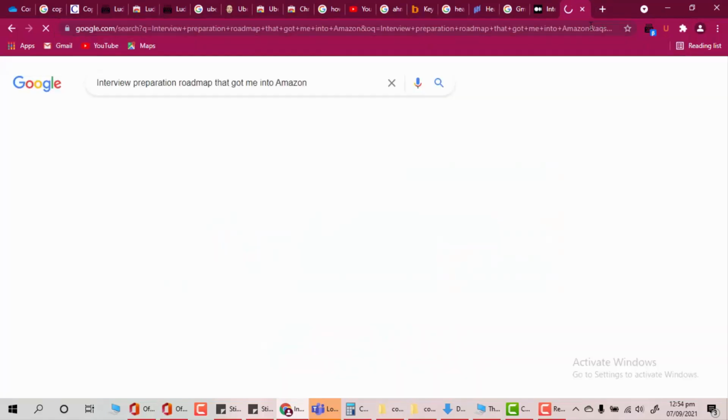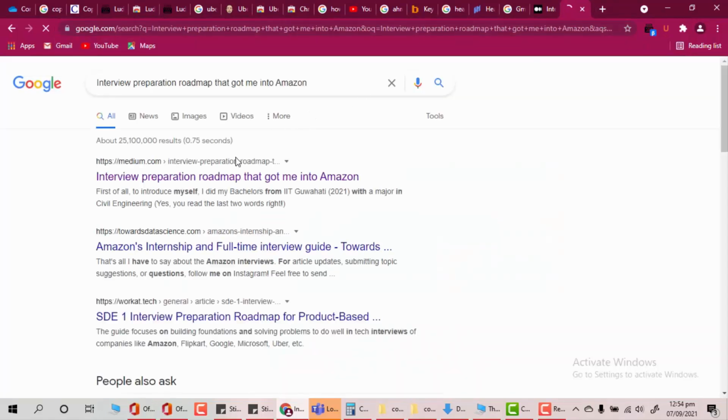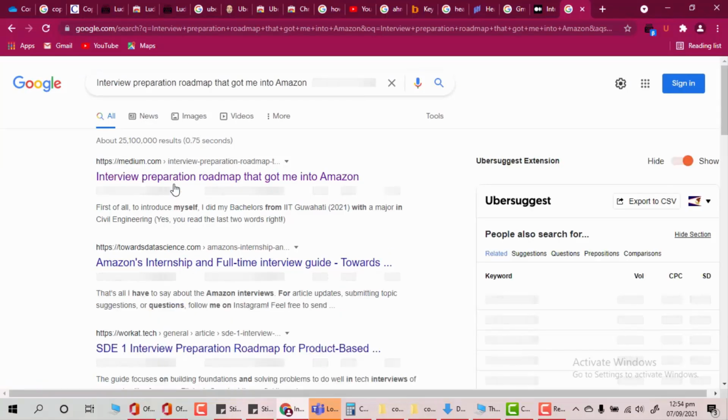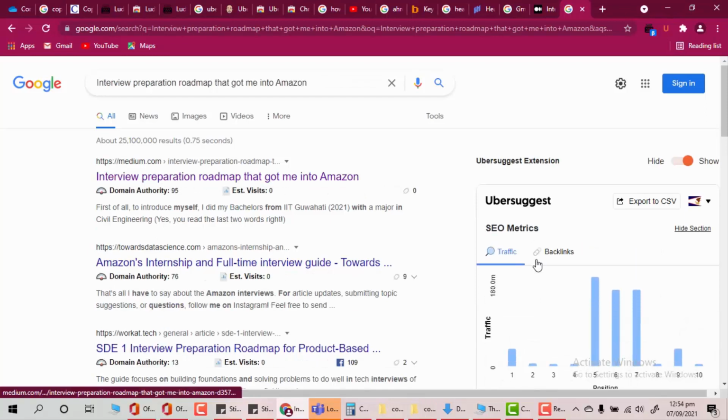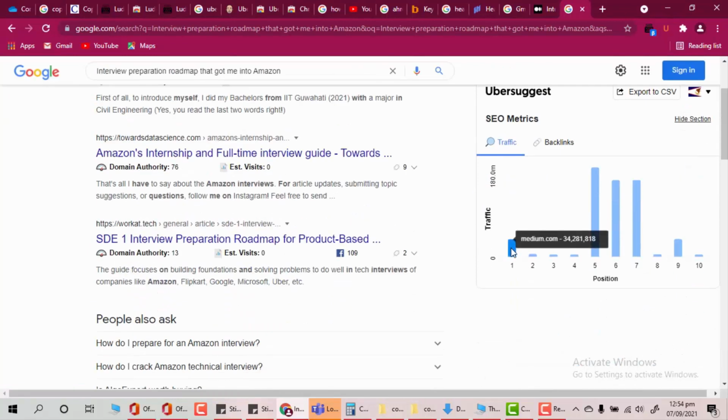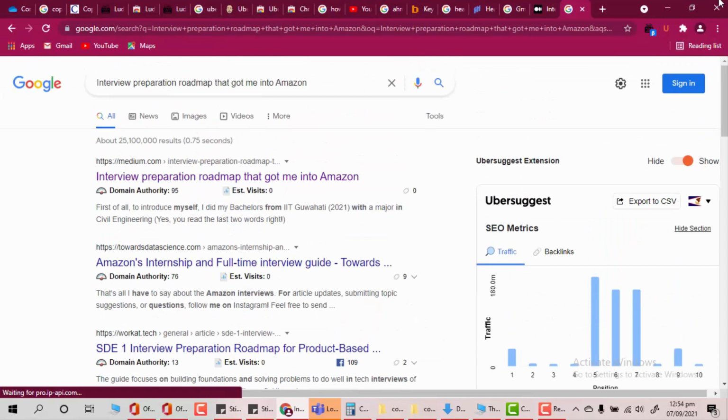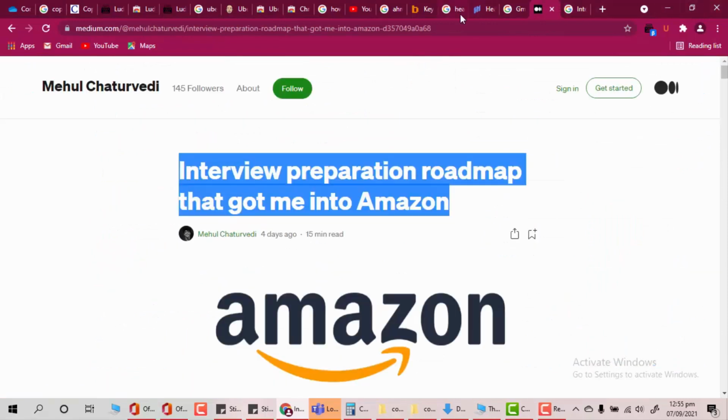So let's just put this heading on the internet, and you can see that the very first site was giving the same information, which is on the Medium. So that article is ranked perfectly on the internet, and that's why headings are important.